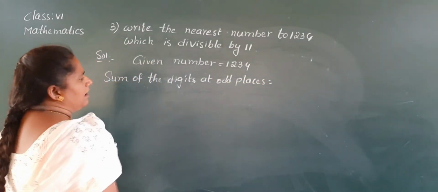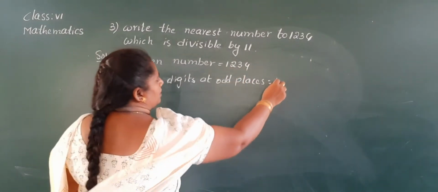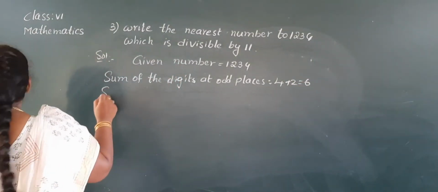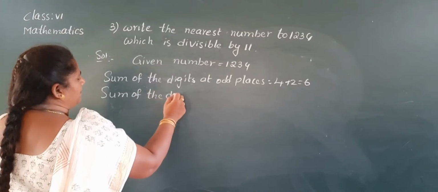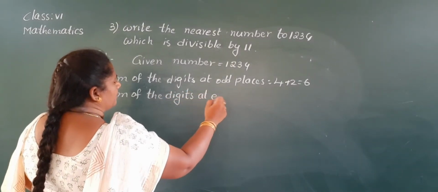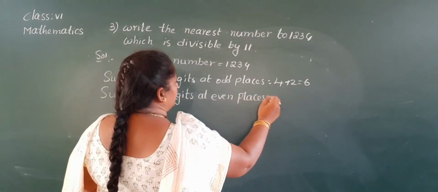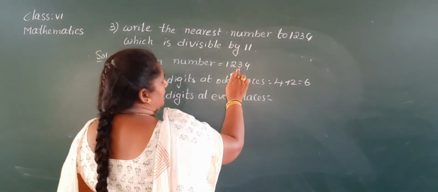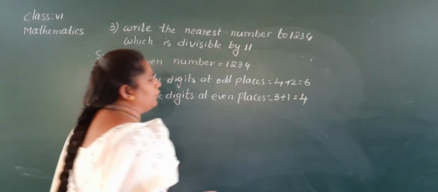Tell me, odd places: first place, third place. That means 4 plus 2. So 4 plus 2 equal to 6. Next, the sum of the digits at even places. Even places means second place and fourth place. Second place digit is 3, fourth place digit is 1. So 3 plus 1 is 4.